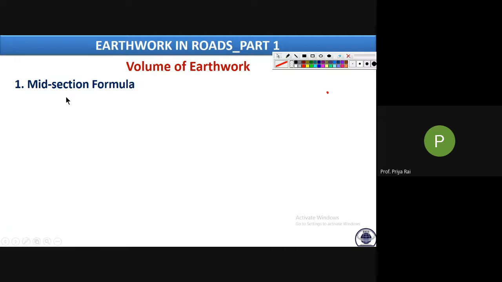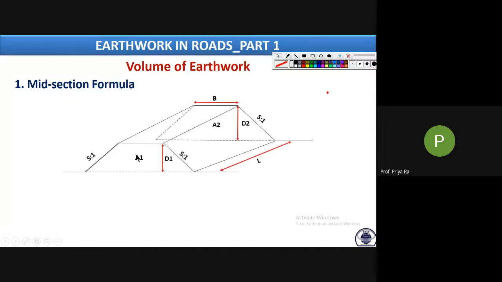So, midsection formula. Suppose this is the embankment. We have to do earthwork in filling. Now tell me, in this case, is the formation level above the ground level or the ground level above the formation level?